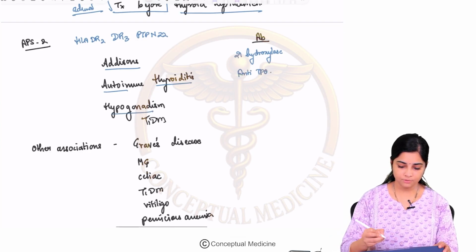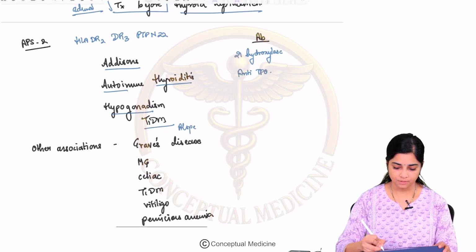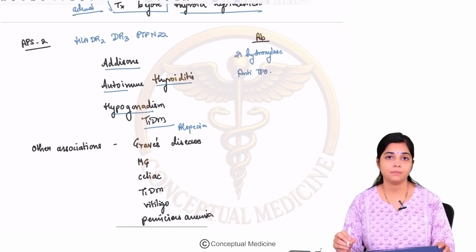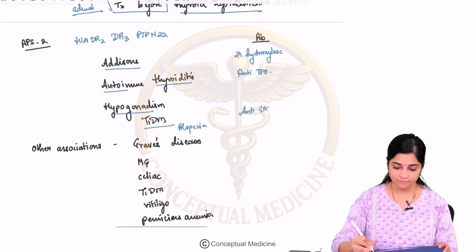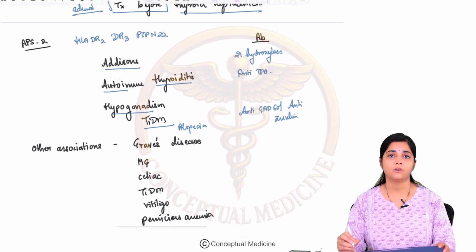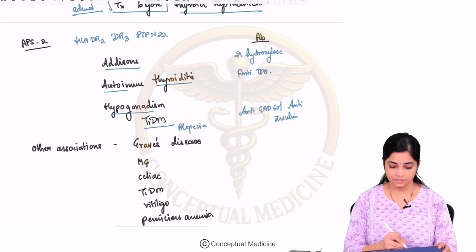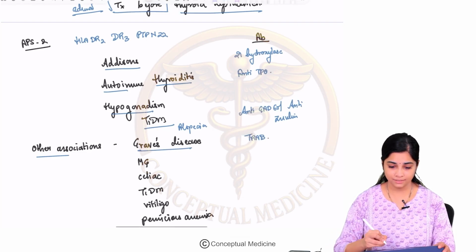Then you can have hypogonadism. You can have type 1 diabetes. You can have alopecia. What is the antibody that you are expecting in your type 1 DM? You can have anti-GAD65 or your anti-insulin antibodies. Other association includes Graves' disease. In your Graves' disease, you have your anti-TSH receptor or your TRAB antibodies.